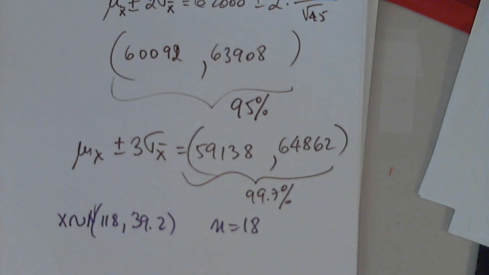You will divide 39.2 by the square root of 18.